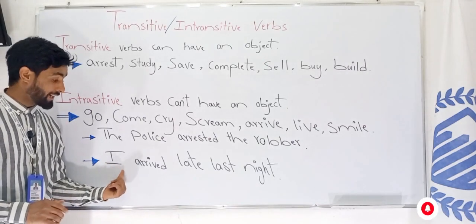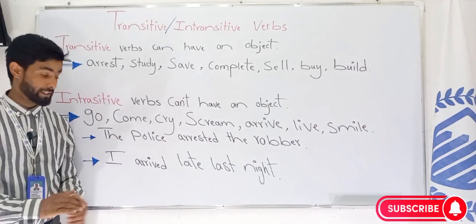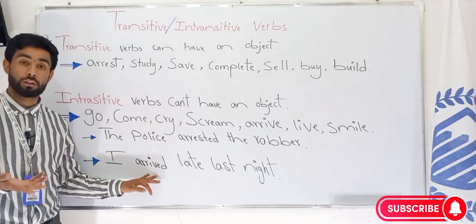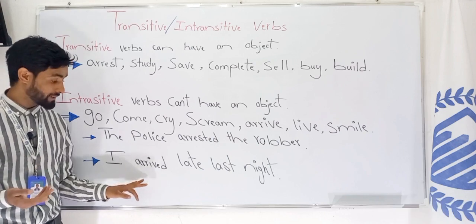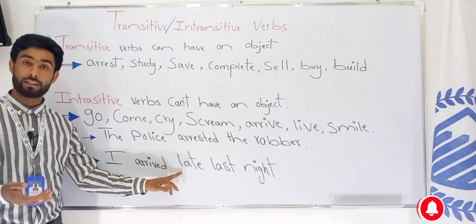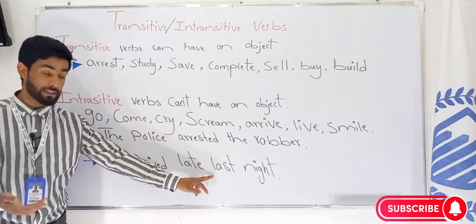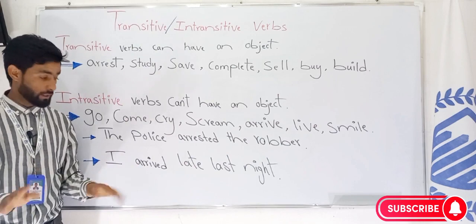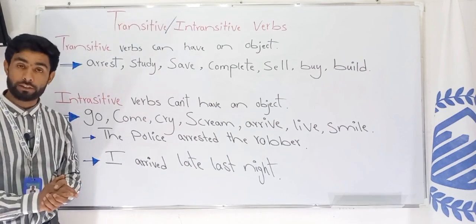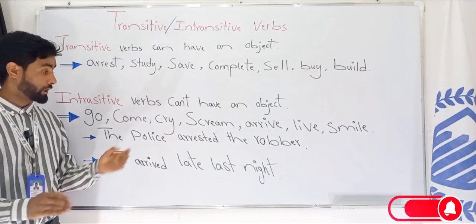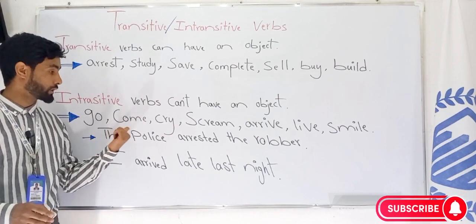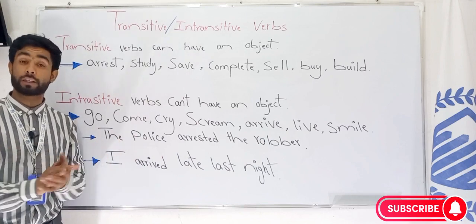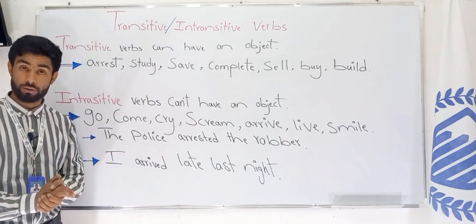Such as the example, I arrived late last night. This verb doesn't have any object. In this sentence, late is an adverb of time. Last night is also an adverb of time. So there is no object, so the verb cannot have an object. That's why it's an intransitive verb. All these verbs, as you can see, go, come, cry, scream, arrive, live, smile, fly, cannot have an object, and we call them intransitive verbs.